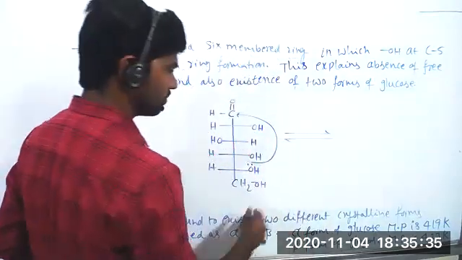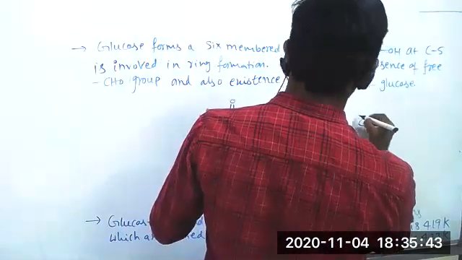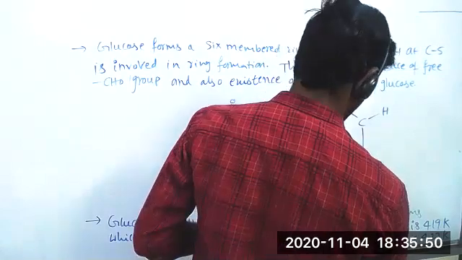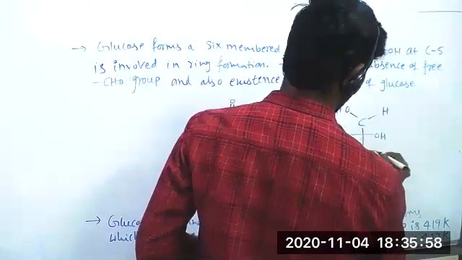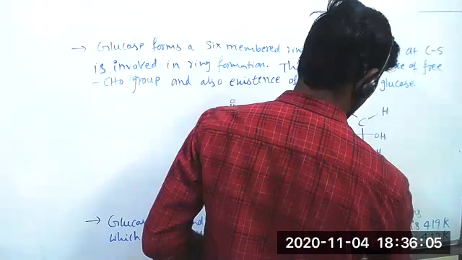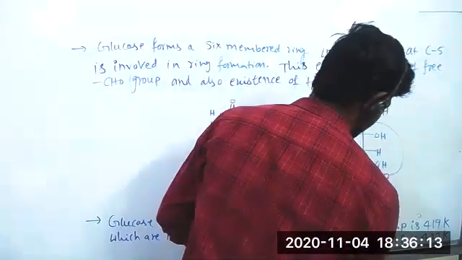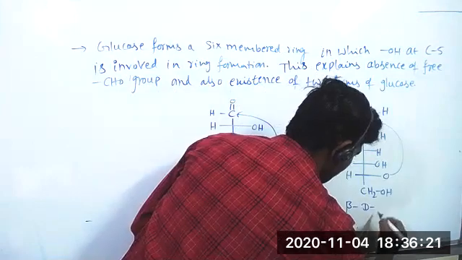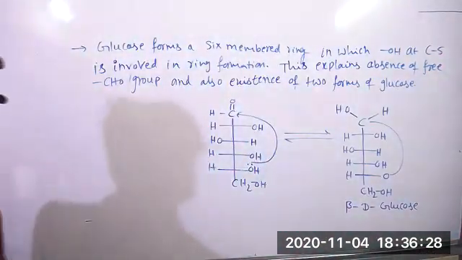So here equilibrium exists between glucose and two isomers of glucose, alpha D glucose and beta D glucose.